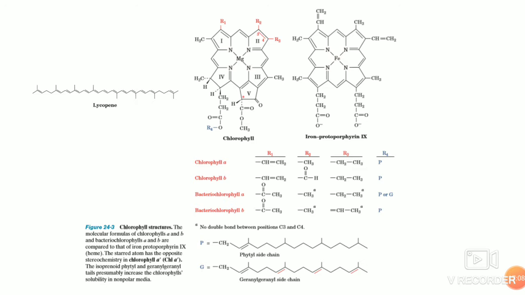Now the bacterial chlorophyll, it's important to write the structure. In bacterial chlorophyll, the R1, R2, R3 and R4 groups are different. Bacterial chlorophyll A and bacterial chlorophyll B, you have to remember and write the structure. It contains a central magnesium atom. In the case of pheophytin, the central magnesium atom will not be there; hydrogen will be present instead. So both the structures you have to write in the exam.